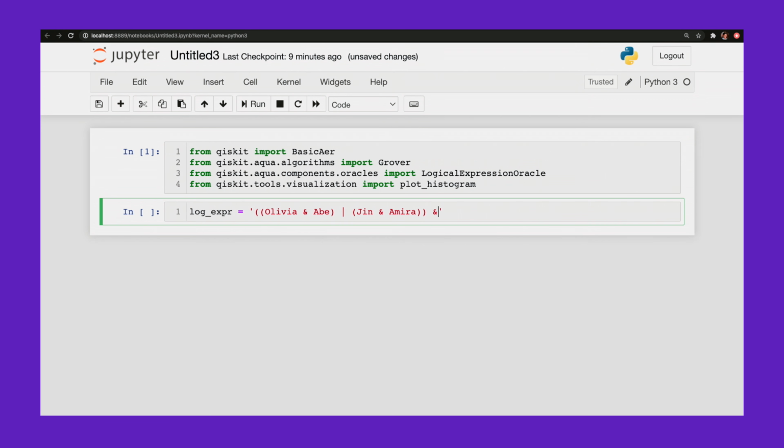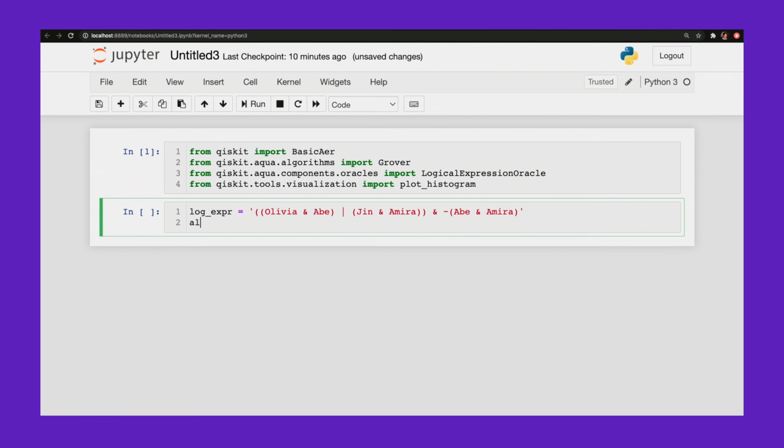And not Abe and Amira. Okay. And I'll plug this into my algorithm, which is my Grover search, logical expression oracle, plug in my logical expression.